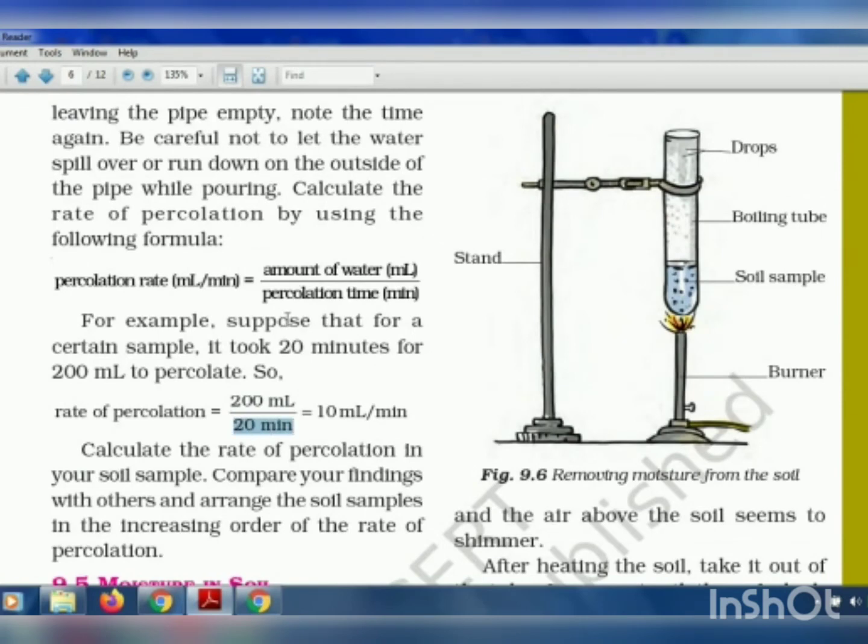Using that formula, we can find out the speed or the rate of percolation. We calculate using 200, how much water we took, divided by 20, how much time the water took to get absorbed in the soil. So what is the speed? It is 10 ml. So in 1 minute, 10 ml of water is absorbed by the soil. That is the percolation rate, or rate of percolation. This formula is very important. Everybody should know this formula so that you can calculate the percolation rate.